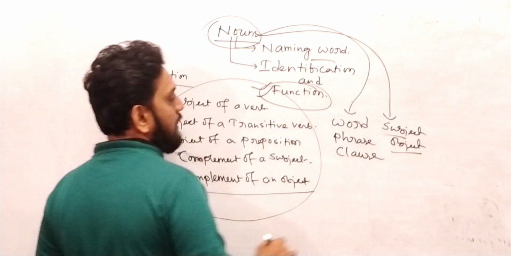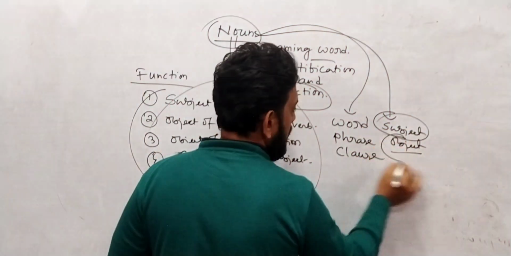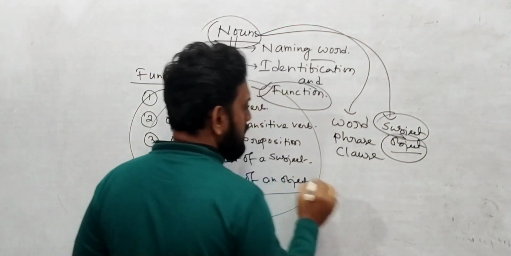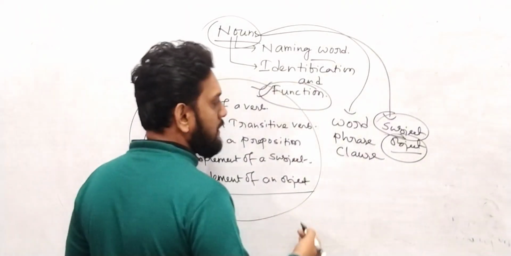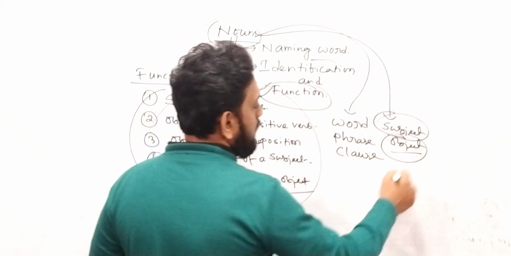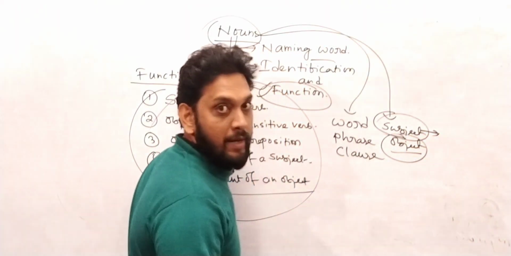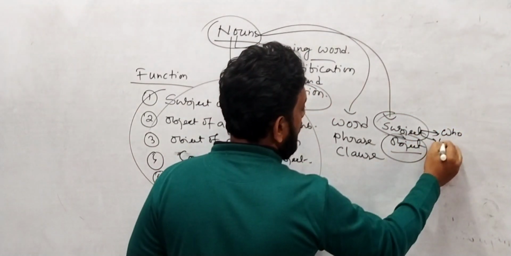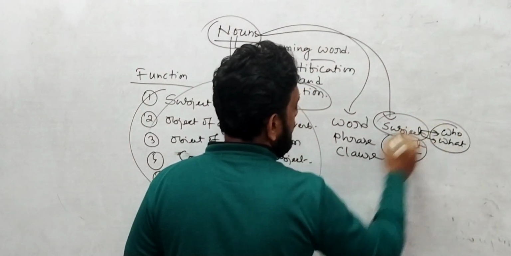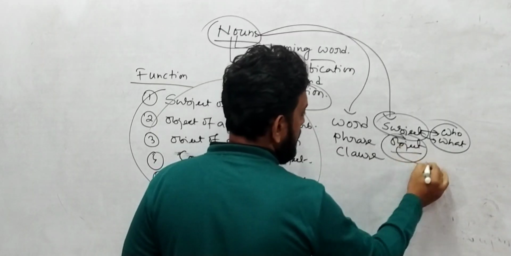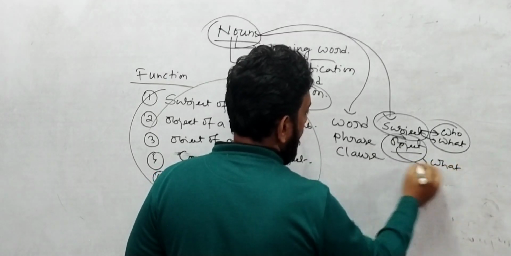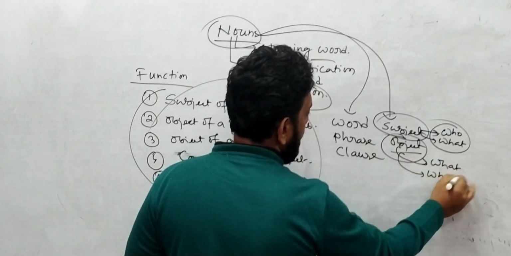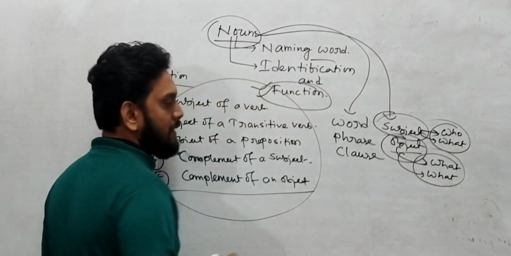It means that a noun is always a subject or always an object. And how can you define a subject and how can you define an object? Using WH question words. Using the WH question words who and what, you can find the subject of any sentence, and using the WH question words what and whom, you can find the object of any sentence.